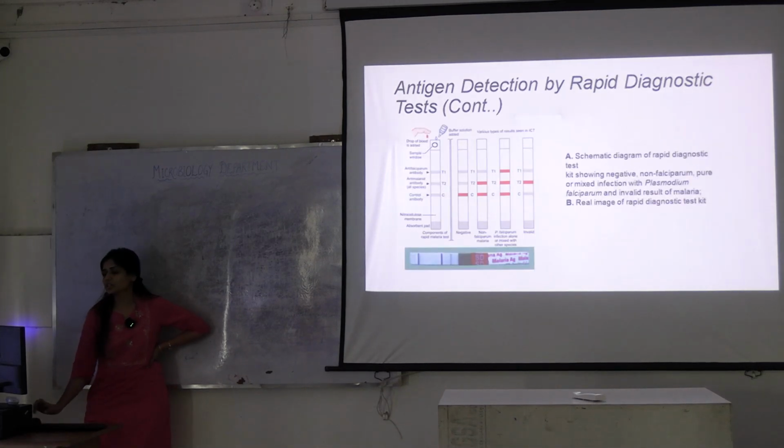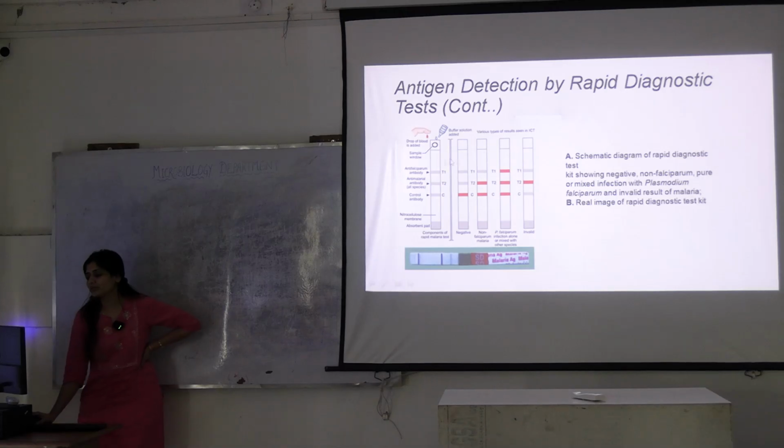Okay, during antigen detection, since you are performing lateral flow assay, what will you see first? You will see if the control test is visible. If it is not visible, then the test is invalid. You have to check the expiry of the kit. You have to see if the product is proper. So when you see the control band is coming, then you can check for the test. Sometimes it is anti-falciparum antibody you can find, sometimes anti-malarial, all species, not specific for the falciparum. Sometimes it is mixed infection. Both of them are there. Okay?